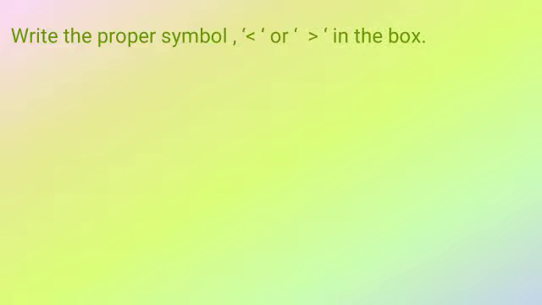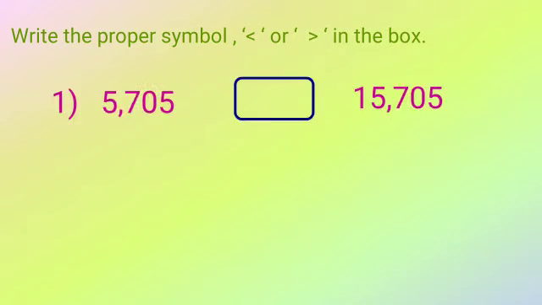Now the next question is, you have to write the proper symbol in the box. Here the question, 4 digit and 5 digit. 4 digit means 1000s, so 5,705. And next, right hand side, 15,705. So which one is bigger or smaller?